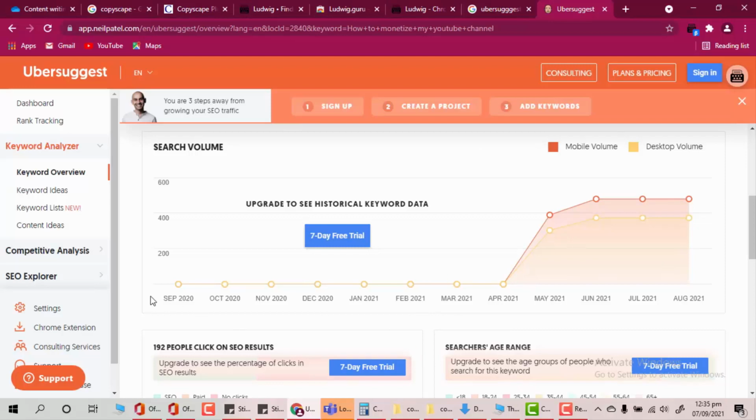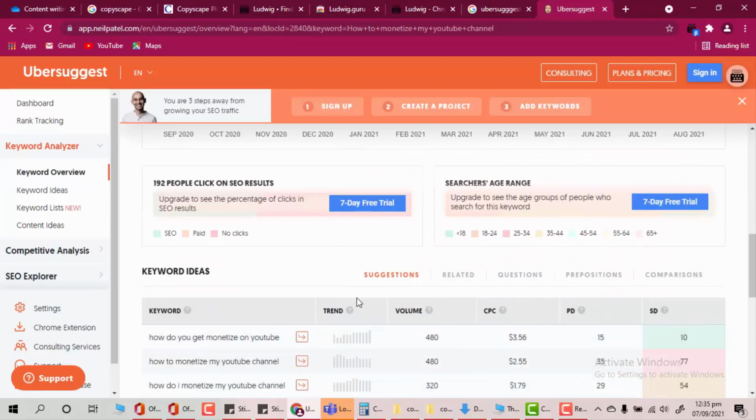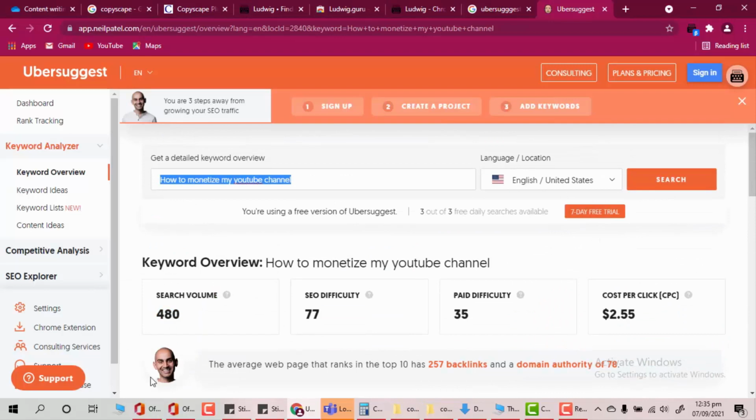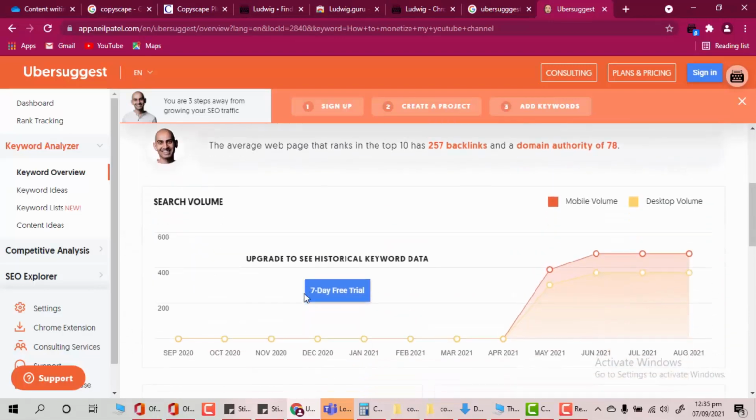A very informative piece of information, but as you can see, it is paid. So we are fine with the search volume. If we know the search volume, we don't really need to go for the rest.